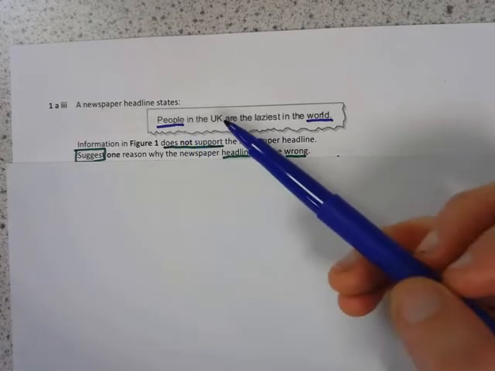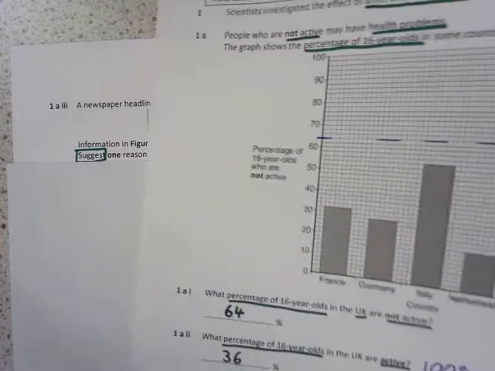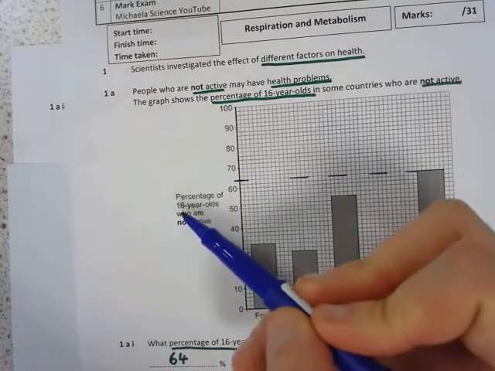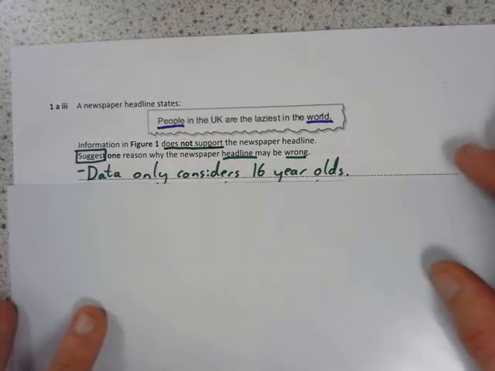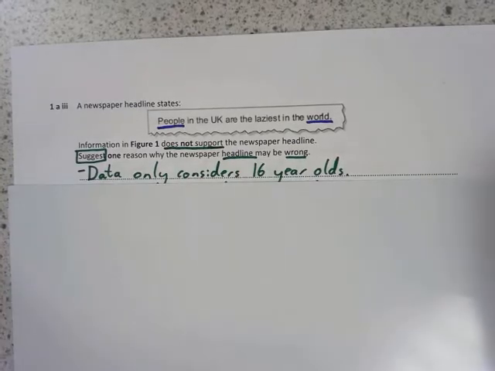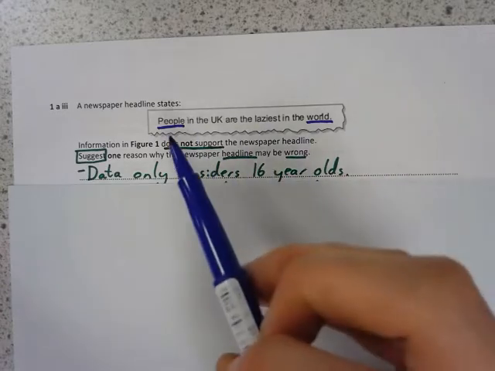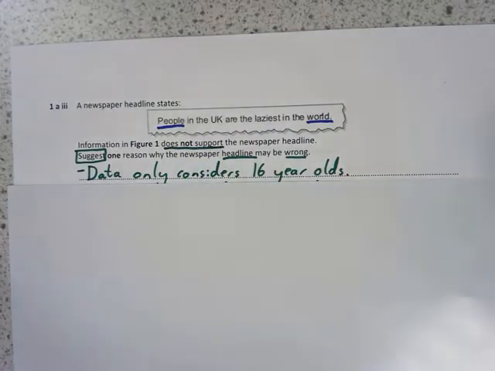So because it's talking about all the people in the UK, then you'd have to have data support that claim that the whole population is lazy. But here our graph is just talking about 16-year-olds. So therefore, this graph is not supporting that headline. So one reason you can say is that the data only considers 16-year-olds, not the whole population of the UK.